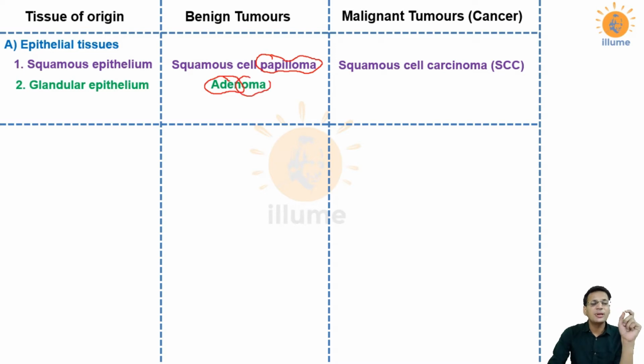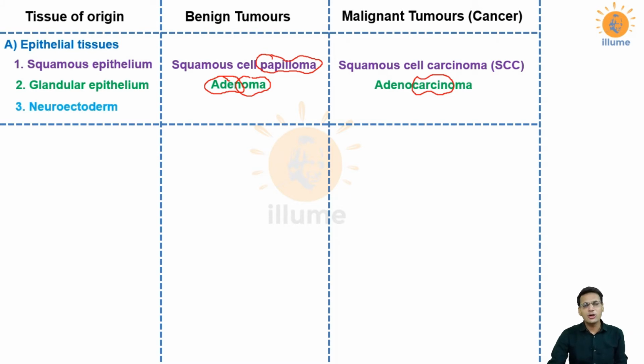So adenoma is the benign tumor of glands, for example, thyroid adenoma, which means a benign tumor of the thyroid gland. And if it is a malignant tumor, cancer of any gland, then it is called adenocarcinoma. Why carcinoma? Because glands have an origin from epithelial tissue. So adenocarcinoma is the malignancy of glands, and adenoma is the benign tumor of glands.